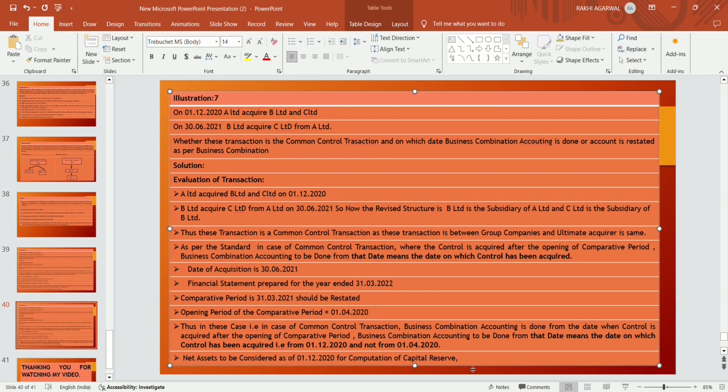That is, in this case, from 1st December 2020 and not from 1st April 2020. So the net assets to be considered for computing the capital reserve are from the date of control, that is December 2020.